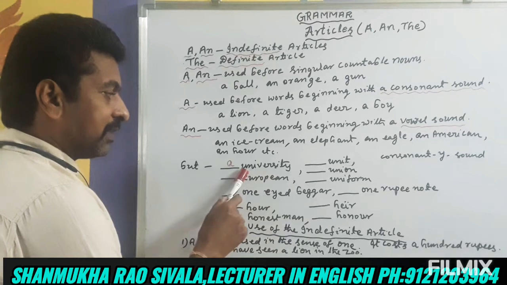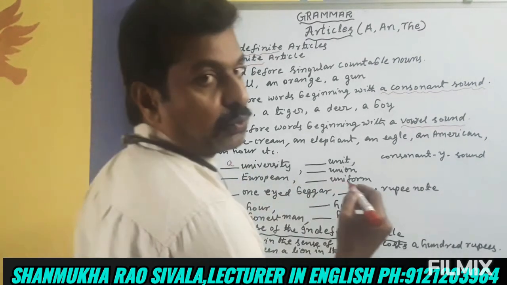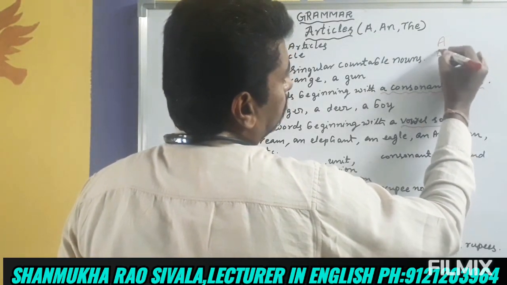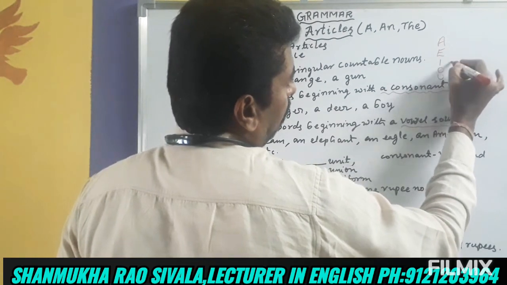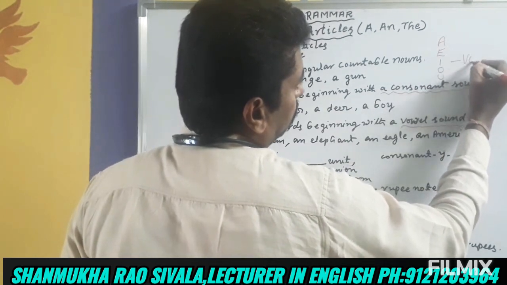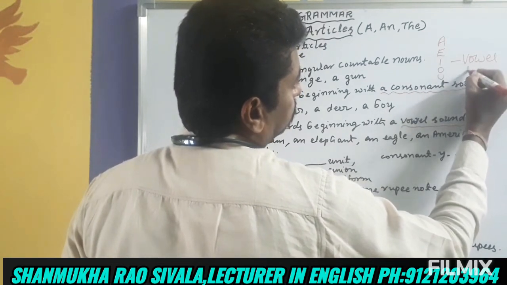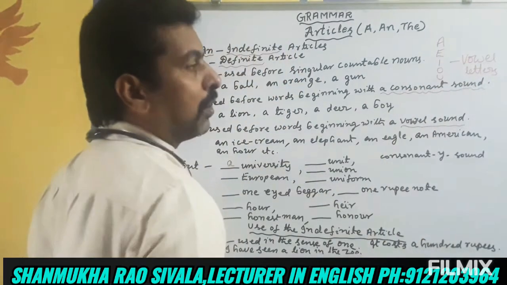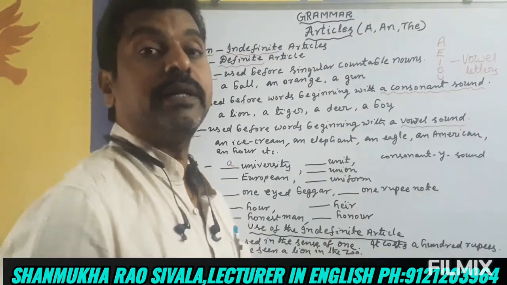Generally the word starts with a vowel letter. U is a vowel. A, E, I, O, U are vowel letters, and they produce 20 vowel sounds.